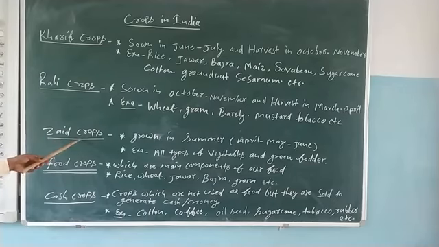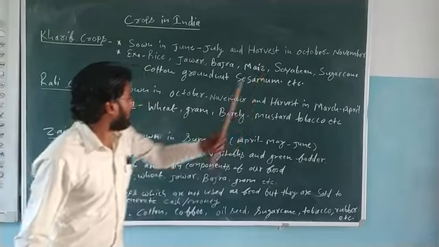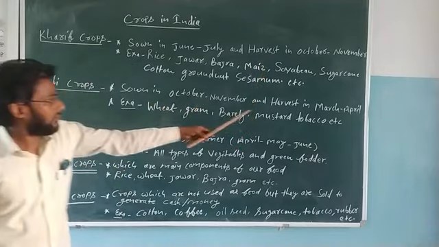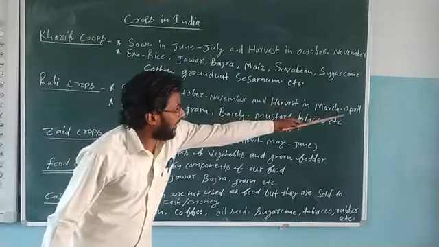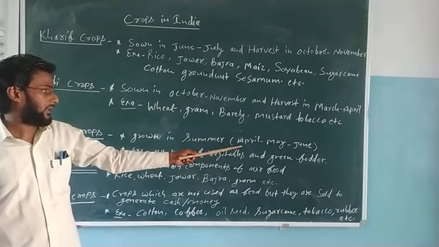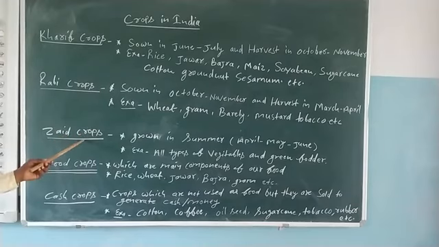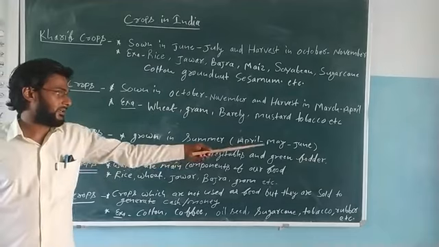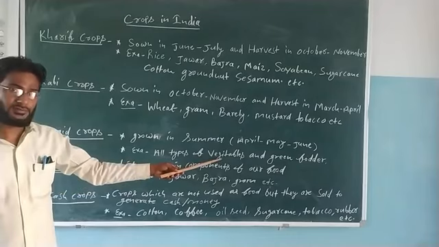So students, here you are seeing the months June, July, then October, November, then March, April. So the time after April, that is April, May, June, is the time of zaid crops. They are grown in summer time, actually April, May and June. Here examples are all types of vegetables.